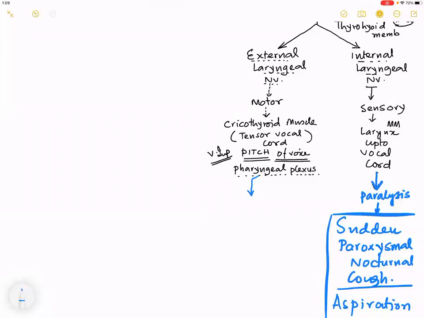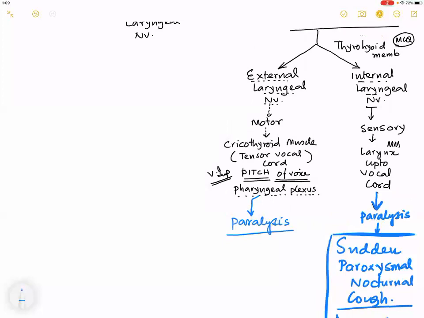Okay, right. So what is important is, let us talk about what happens when this nerve is injured, or when there is paralysis of this. The superior laryngeal nerve also supplies a part to the pharyngeal plexus. Now, the pharyngeal plexus supplies the pharynx, which is a motor innervation. We can swallow with the pharynx.